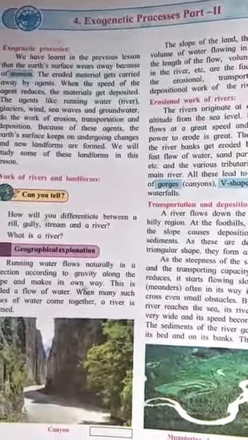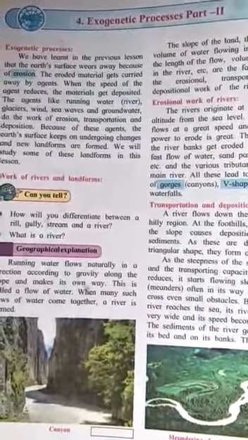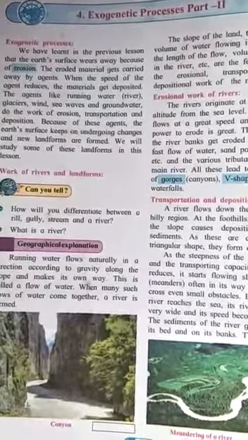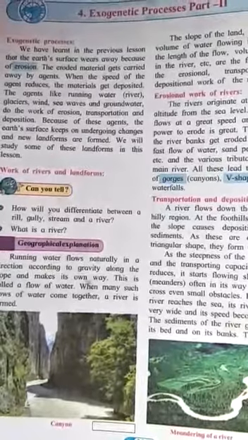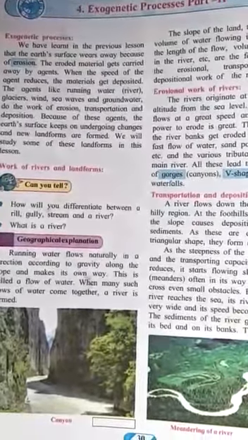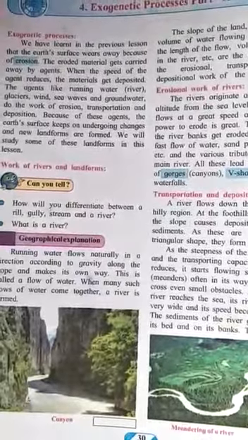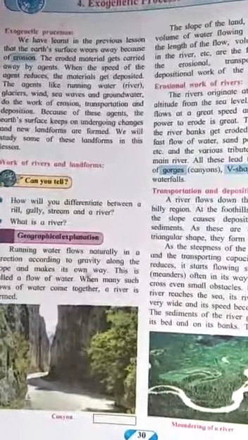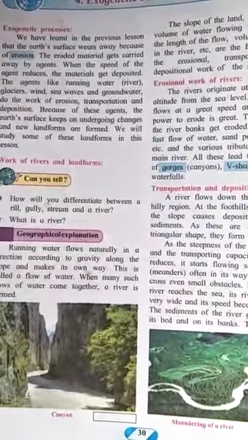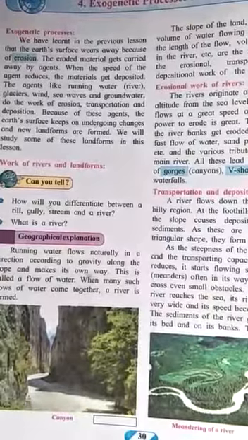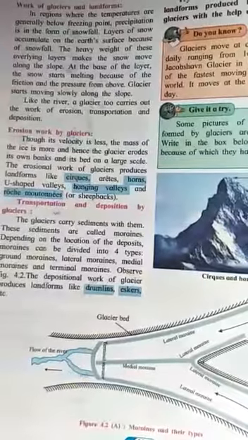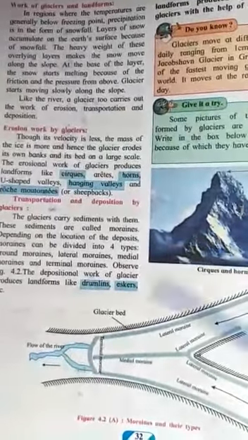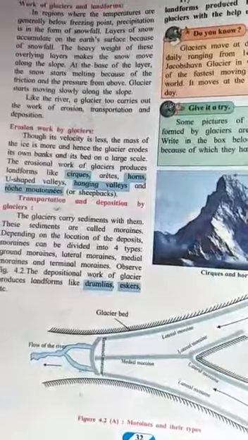Students, we were on chapter 4 Geography Exogenetic Processes Part 2. In the last lecture we had seen the erosional work and the landforms which were formed because of them. We had first seen the erosional work of rivers. Then we had seen what happens when there is transportation and deposition by a river and the landforms which are formed because of them. Then we had seen the work of glaciers and the landforms which are formed because of them. All this we had done in the last lecture.